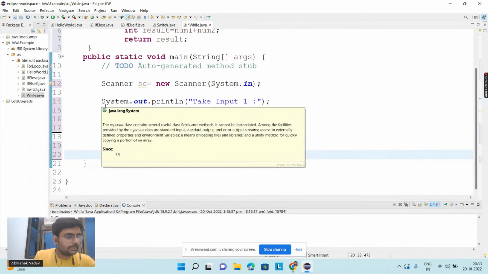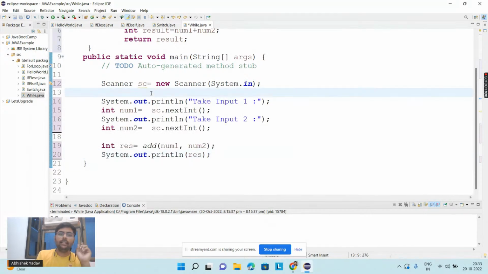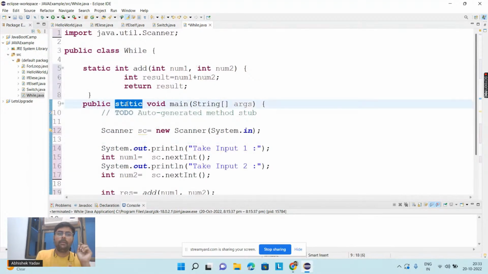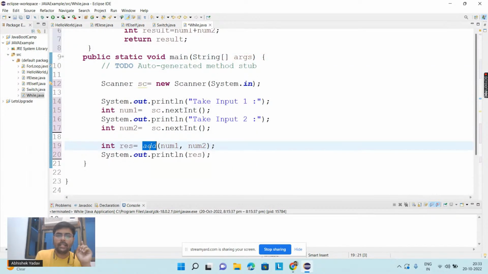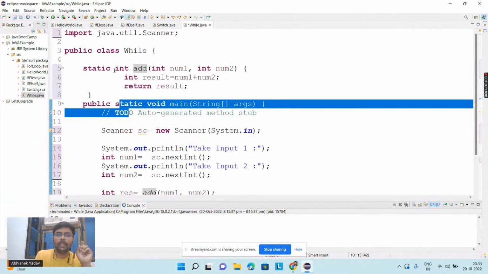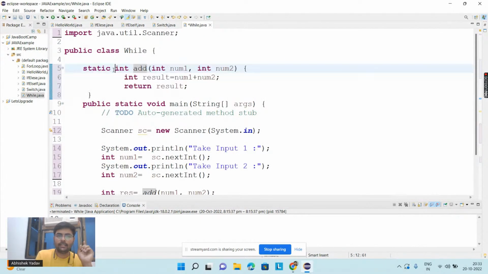So one person is asking, why use the static keyword? Basically here you have public static void main, and the main method is a static method. You cannot call any non-static method from a static method. So that's why, since I am calling the add method from a static method, you have to make this method also static.